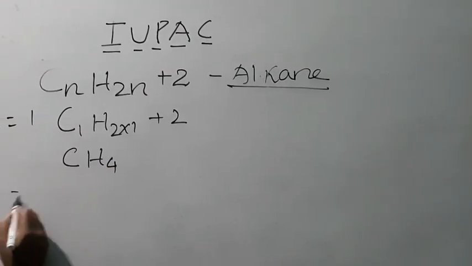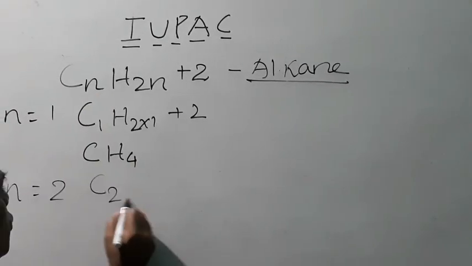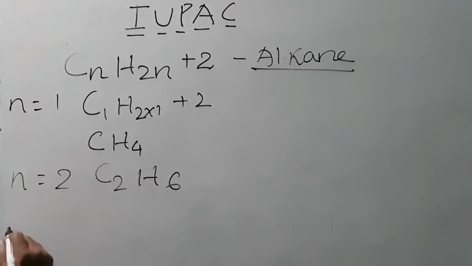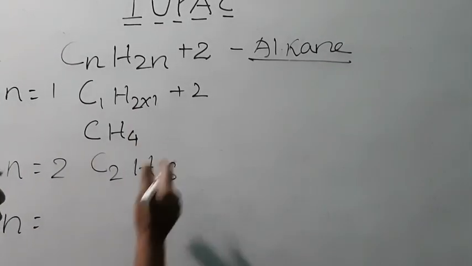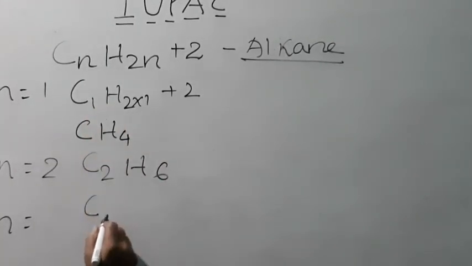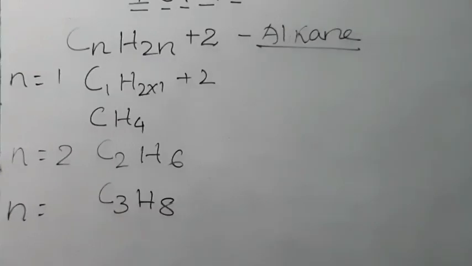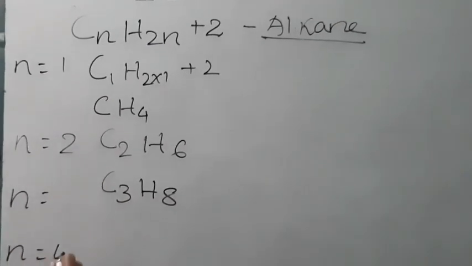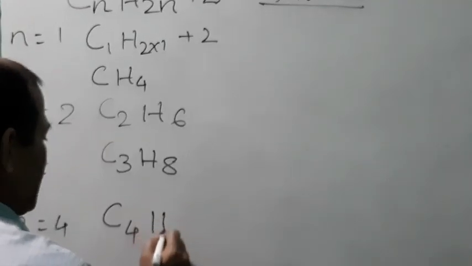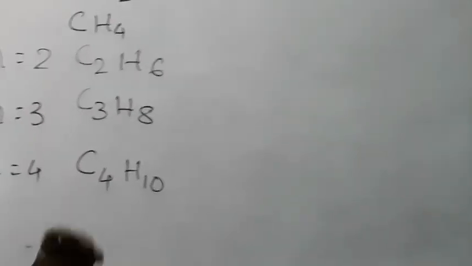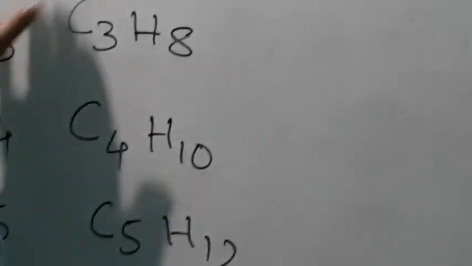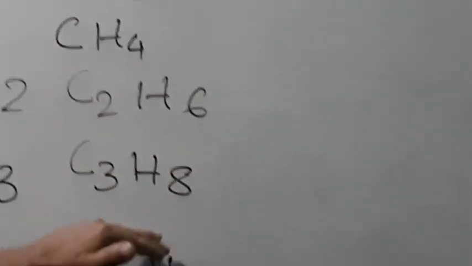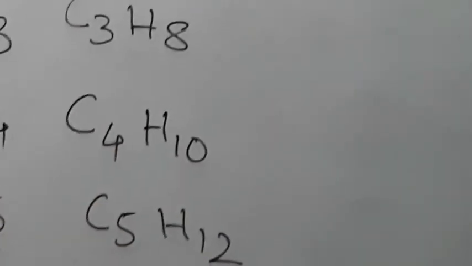Now n is equal to 2, so C2H6. Since yesterday we have already explained it, I am writing in a short way. n is equal to 3, so C3H8. n is equal to 4, C4H10. n is equal to 5, C5H12.